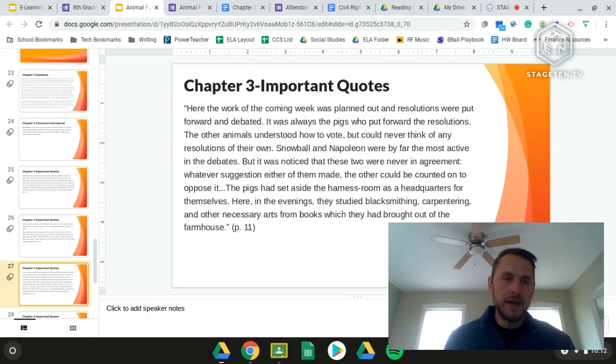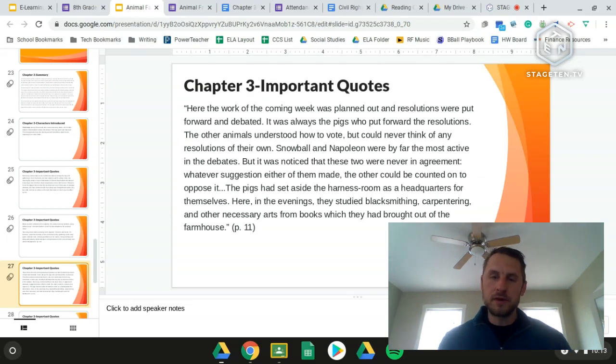Another quote that I thought was important from page 11. "Here the work of the coming week was planned out and resolutions were put forward and debated." This is talking about the weekly meetings that the farm has on Sundays. "It was always the pigs who put forward the resolutions. The other animals understood how to vote, but could never think of any resolutions of their own. Snowball and Napoleon were by far the most active in the debates. But it was noticed that these two were never in agreement. Whatever suggestion either of them made, the other could be counted on to oppose it."